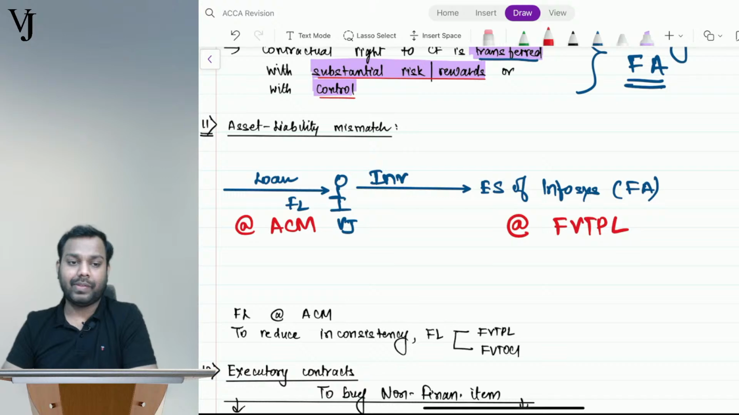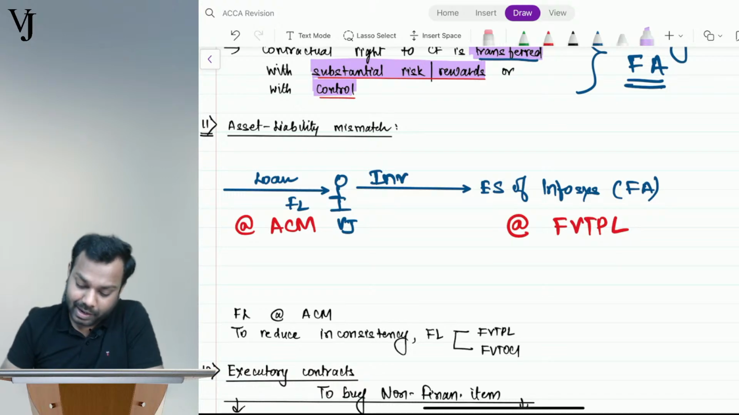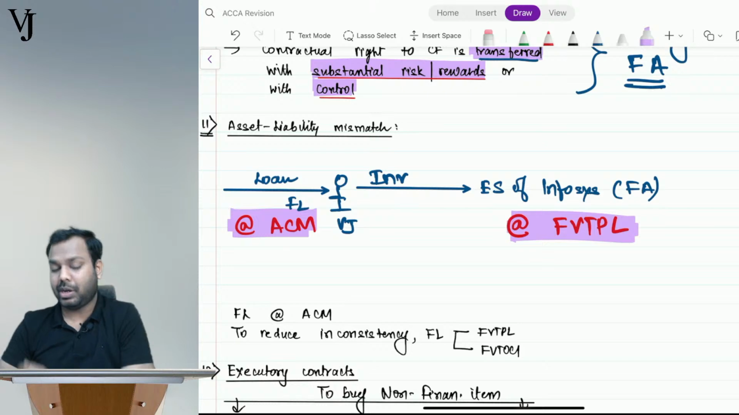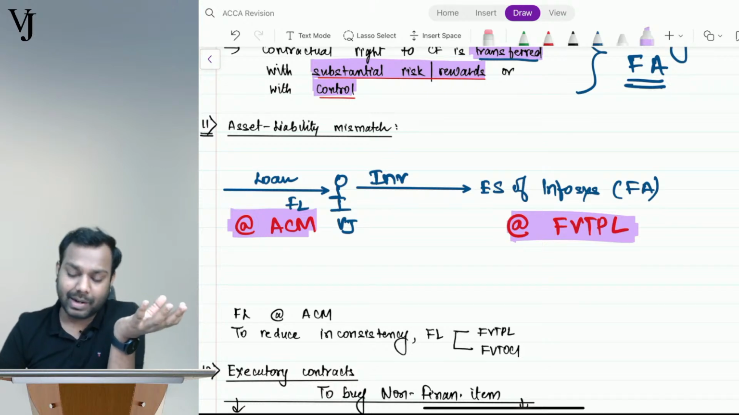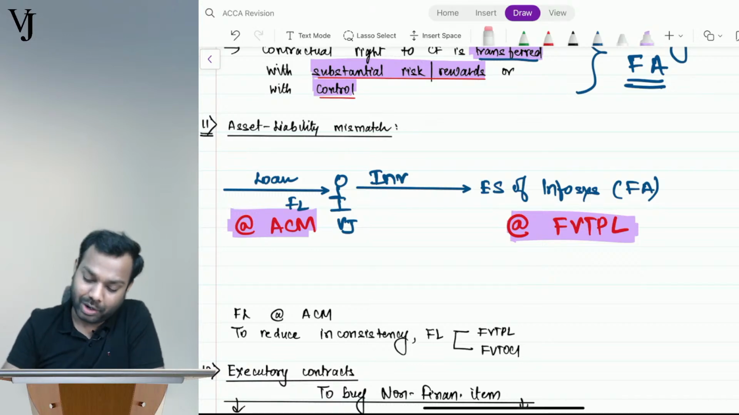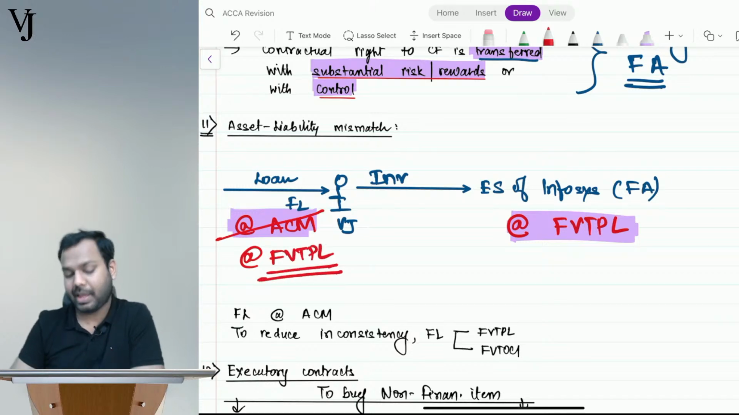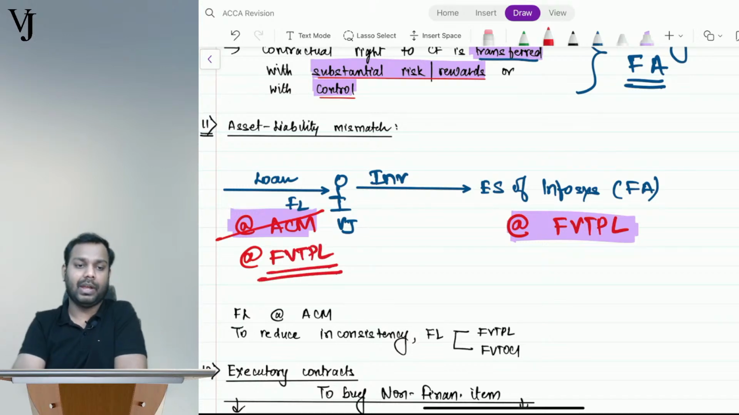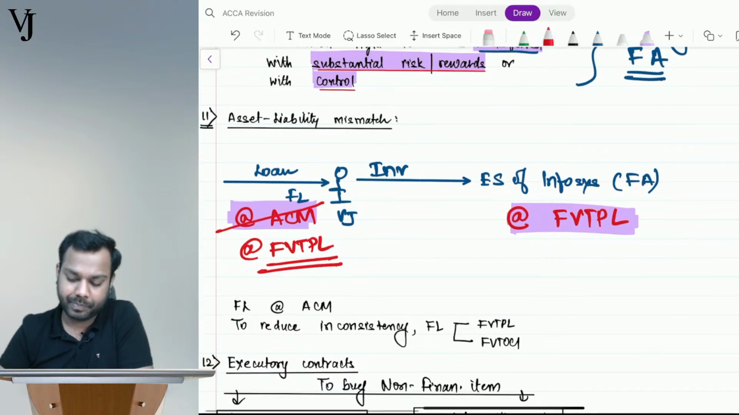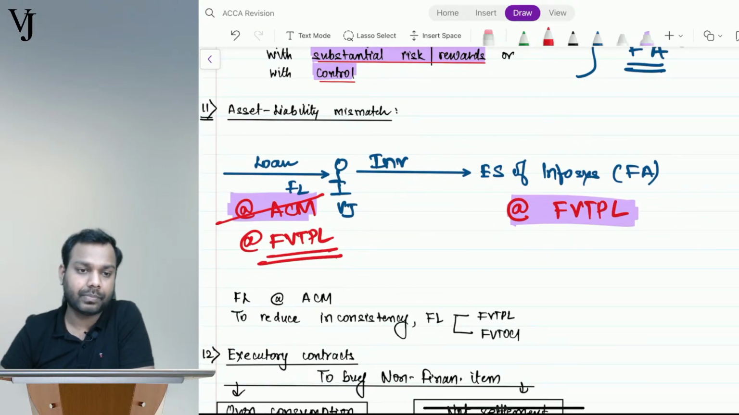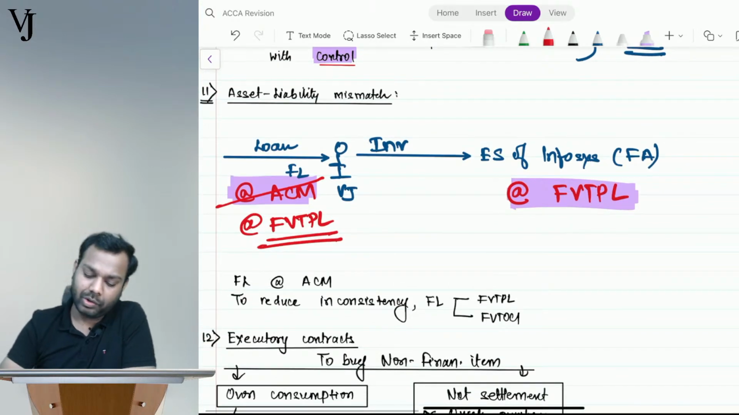So your standard says that this is an accounting mismatch. The asset and the liability are being measured differently for the same purpose, right? So in this case, what you have to do is measure this also at FVTPL. This is called accounting mismatch.